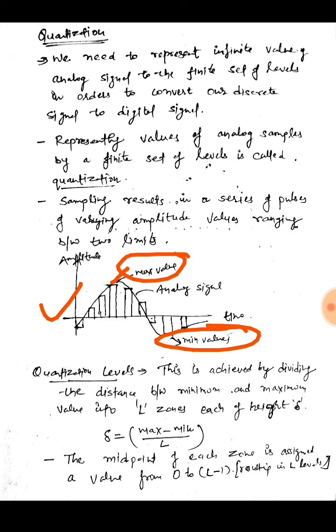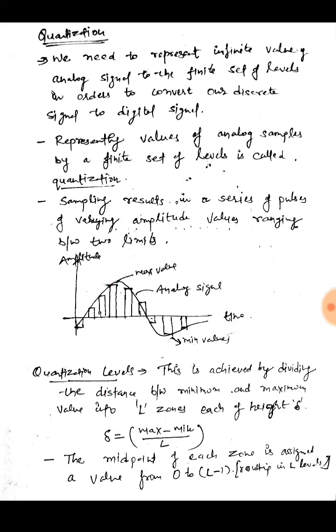Between these maximum and minimum values we can have a finite number of quantization levels. Let's say we need to convert our sampled signal into L levels or L zones of quantization.